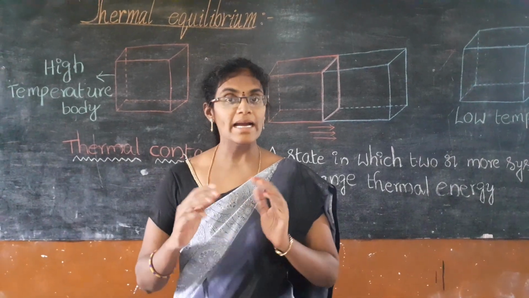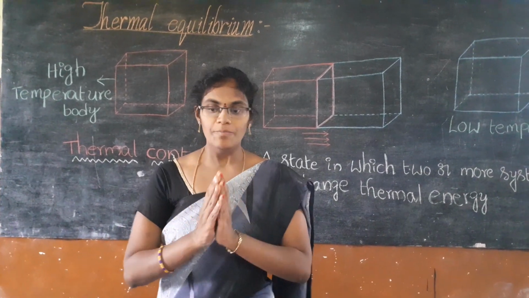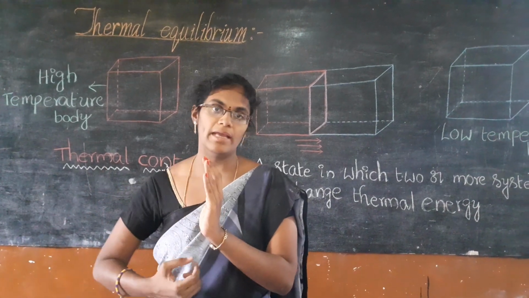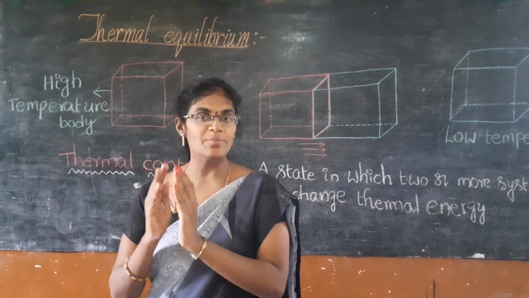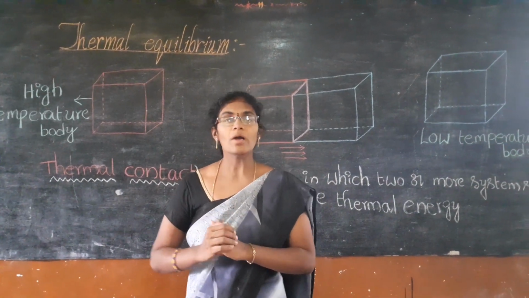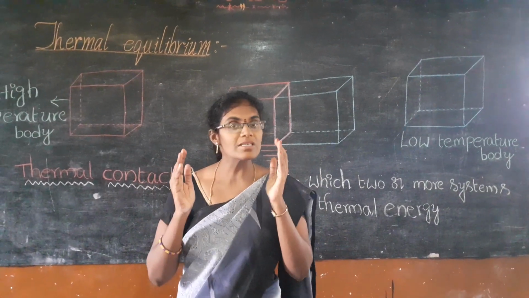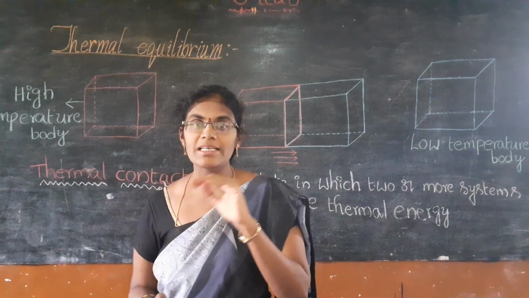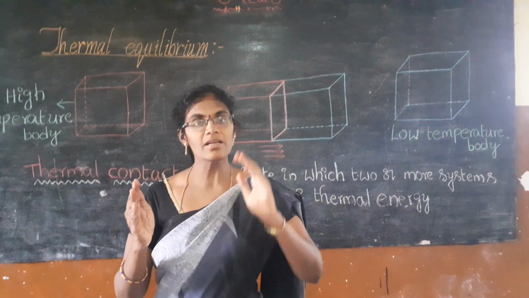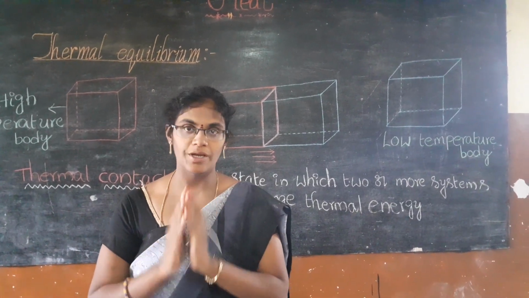A bike will be at high temperature after you have stopped the bike. Here the engine is in thermal contact with the surrounding air. The engine acts as the high temperature body and the surrounding air acts as the low temperature body. So heat travels from the high temperature body to the low temperature body. After some time, the engine reaches the surrounding air temperature. That means the engine and the surrounding air are in the state of thermal equilibrium.